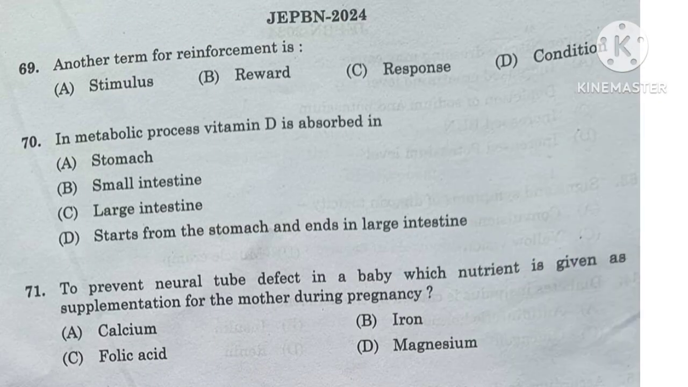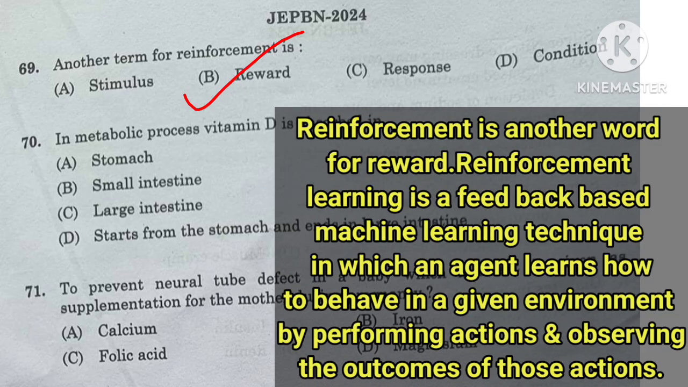Question number 69. Another term for reinforcement is stimulus, reward, response, or condition. And here the right answer is option B, reward. Reinforcement is another word for reward. Reinforcement learning is a feedback-based machine learning technique in which an agent learns how to behave in a given environment by performing actions and observing the outcomes of those actions.